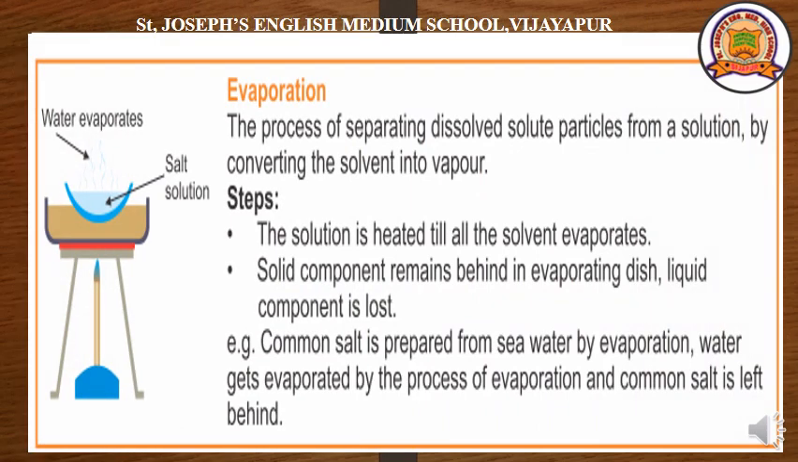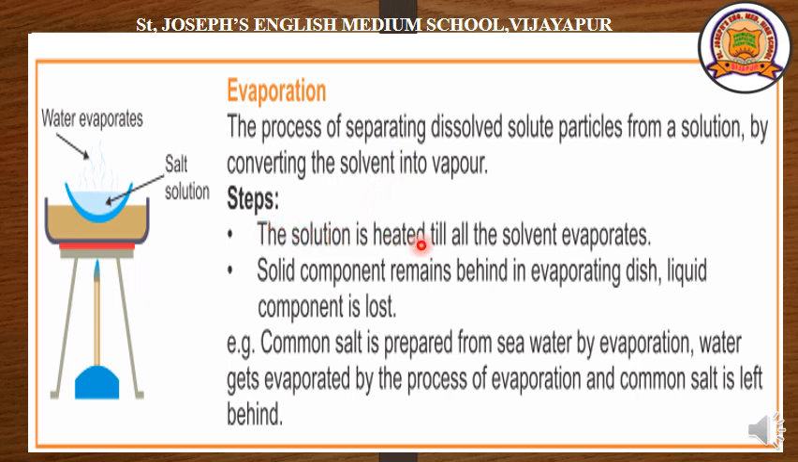The evaporation method in our lab. Let us see one more simple activity. Evaporation is the process of separating dissolved solute particles from a solution by converting the solvent into vapor. Here solute means sugar, salt, any substance which can easily dissolve in water, whereas solvent means the liquid which can dissolve all the solute particles in it. Solute plus solvent is equal to solution.